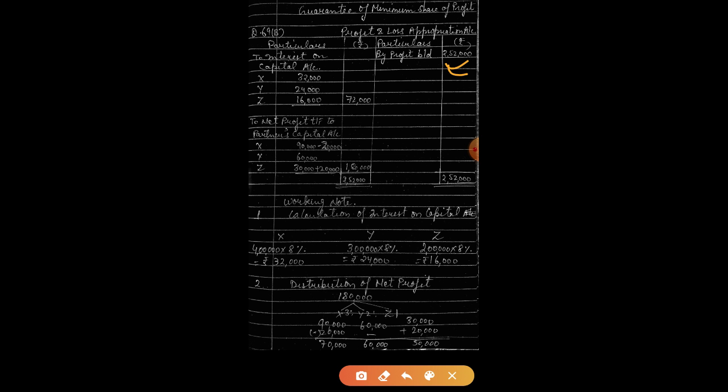You can see now this interest is paid to the partners on their capital. See, here is the calculation. 8% on their capital, so X, Y, Z's interest is calculated. See in the working note. Then how the profit is distributed? When we pay the interest out of this profit, the remaining amount will be 1,80,000 and this 1,80,000 will be divided in the ratio 3:2:1 as given on your mobile screen. So according to that, X will get 90,000, Y will get 60,000 and Z will get 30,000.